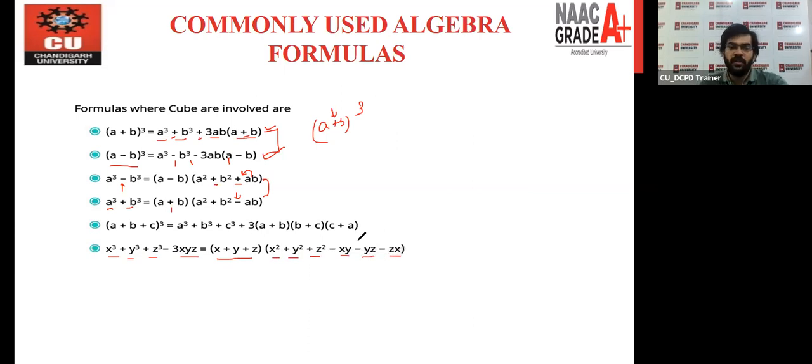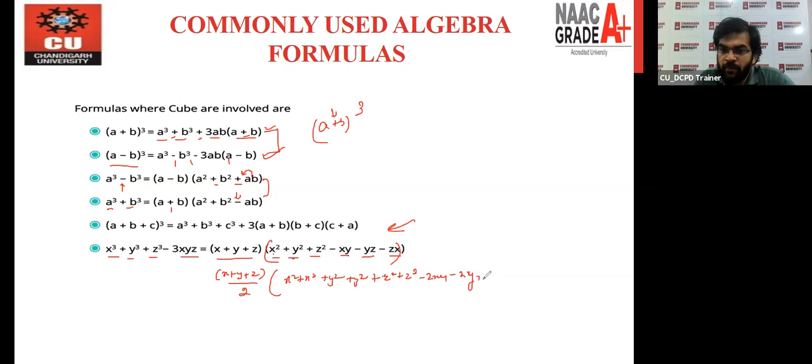Now we have one more thing related to this formula. If you note down here, divide and multiply with the 2. Let's say we are dividing with the 2 and multiplying with the 2. You will see that if you multiply this whole expression with the 2, this will become x square plus x square, this will become y square plus y square, this will become z square plus z square, and we have minus 2xy, minus 2yz, and minus 2xz.